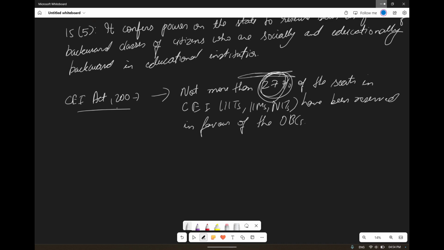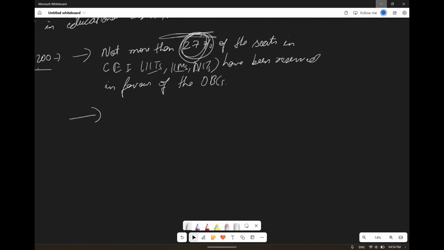This applies to institutions that come under central educational institutions, like IITs, IIMs, NITs. But there is an exception, that's why I'm telling you.